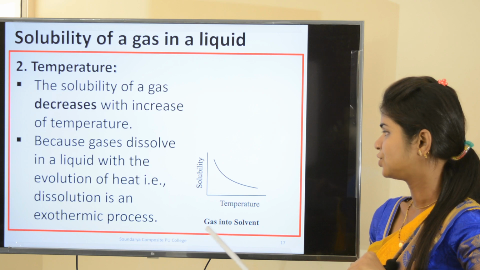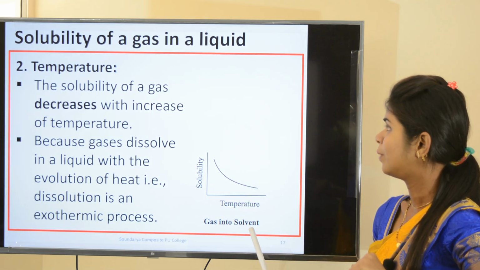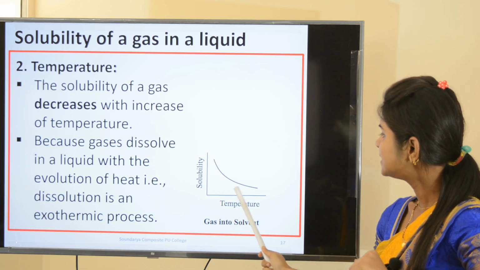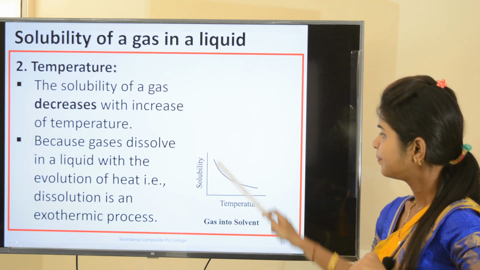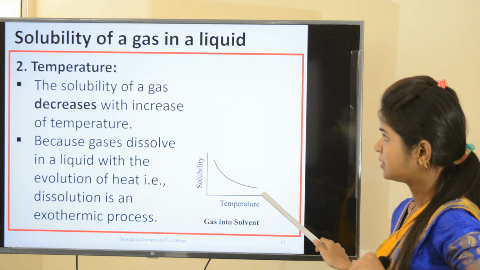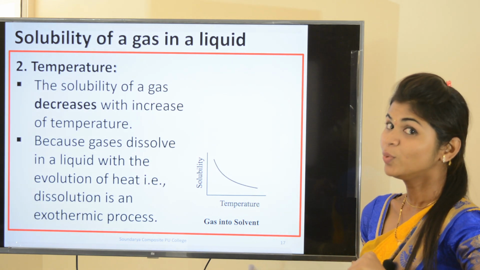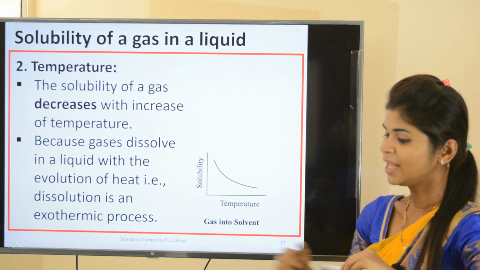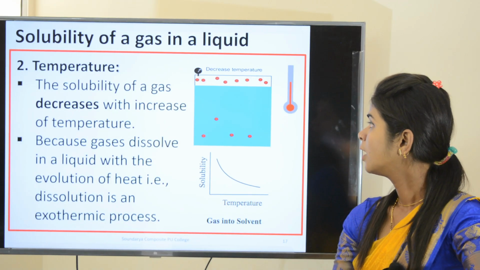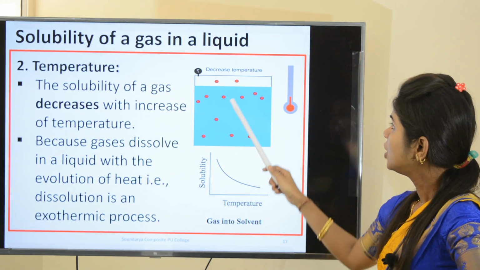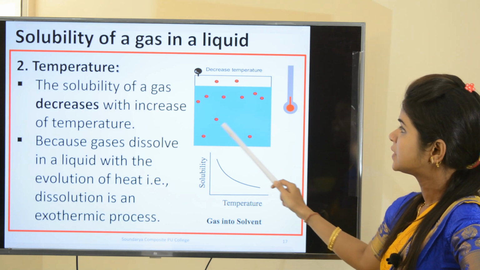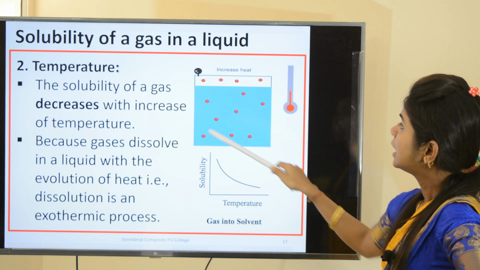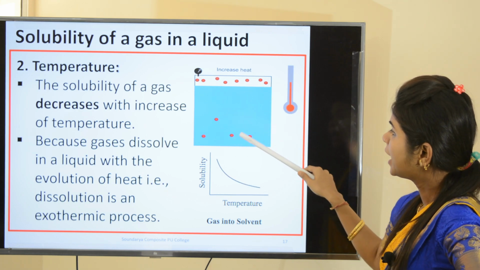Solubility versus temperature for the gas in a solvent. Here the solvent is liquid. So as the temperature increases, solubility decreases, right? It means there is an inverse relation between temperature and solubility of a gas in a liquid. Okay, look at this picture. If you decrease the temperature, more molecules are soluble, right? If you increase the temperature, less molecules are soluble. You can make out these molecules.